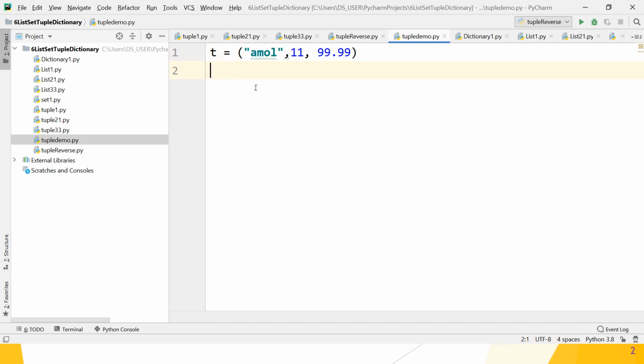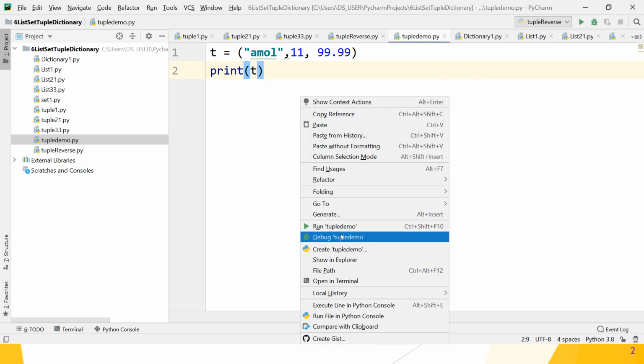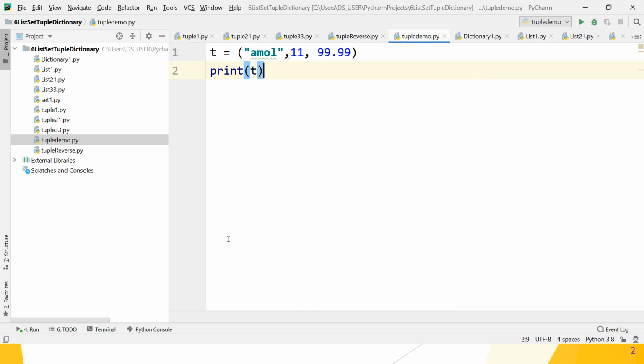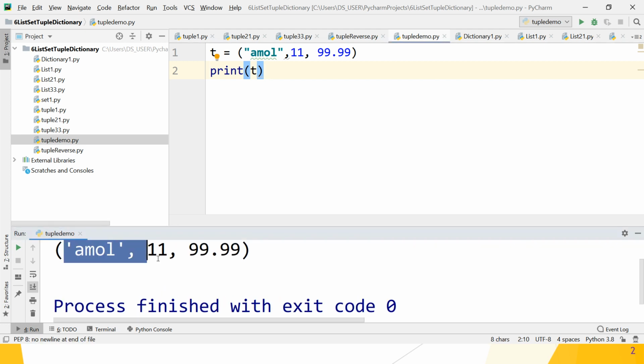So now what is our aim? Print tuple t. Great. Now check whether it works properly or not. So what is the output? The output is Amol, 11, 1990, 19.99. It is ordered, so we can access the elements using index also.